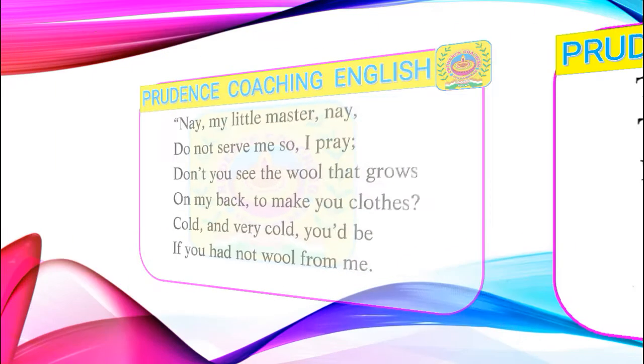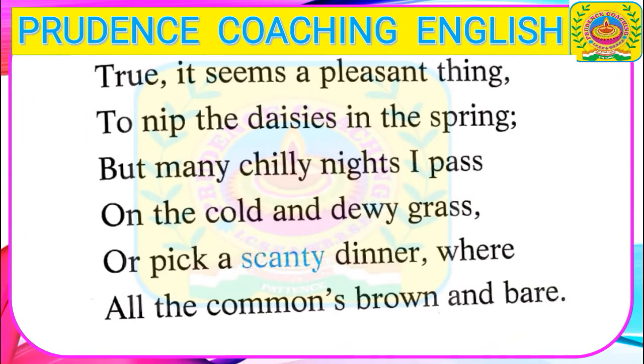Now the next stanza. True, it seems a pleasant thing to nip the daisies in the spring. You would be pleased to know that I spend many beautiful days in the season of spring eating white daisies. So it's a very beautiful thing. But many chilly nights I pass on the cold and dewy grass.